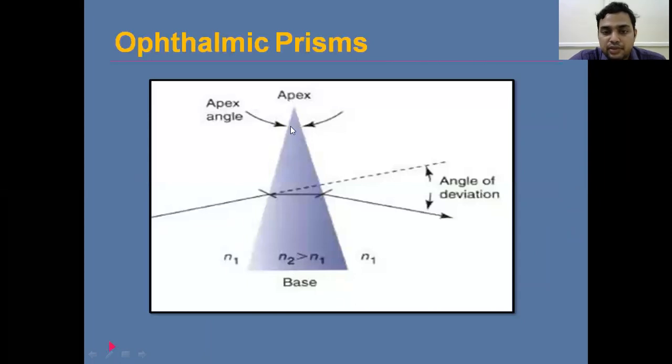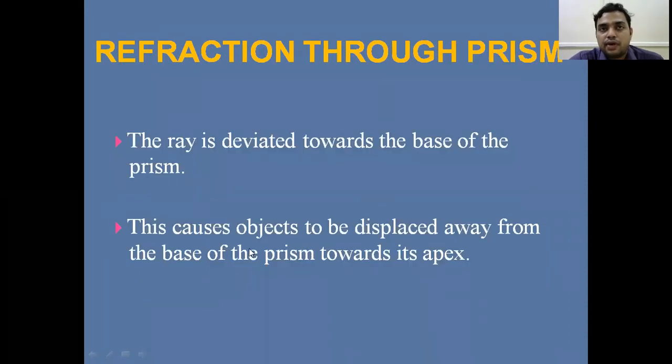The two plane surfaces which are inclined at an angle form the apex of the prism, and the broader surface at the bottom we call the base. This is the ophthalmic prism. So what happens when light is refracted through the prism? The rays are deviated towards the base of the prism, and this causes the object to be displaced away from the base of the prism towards the apex.